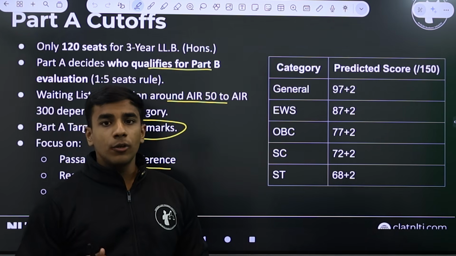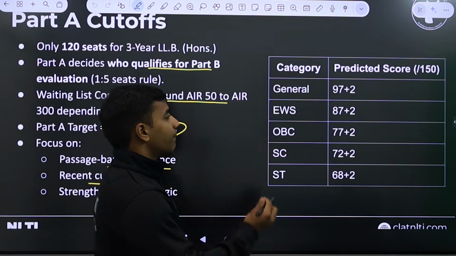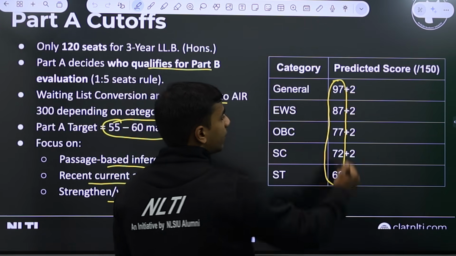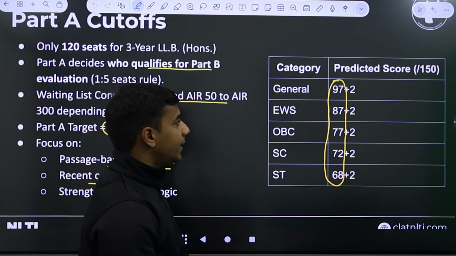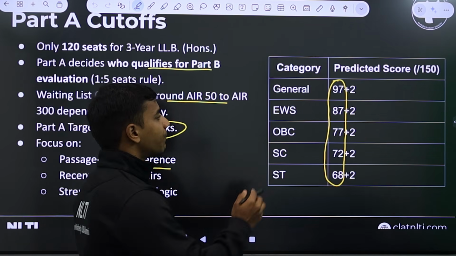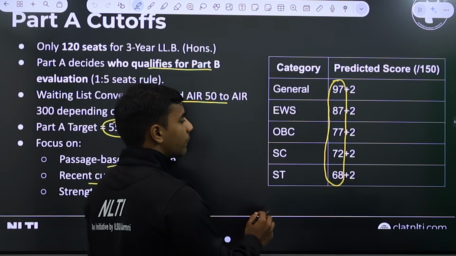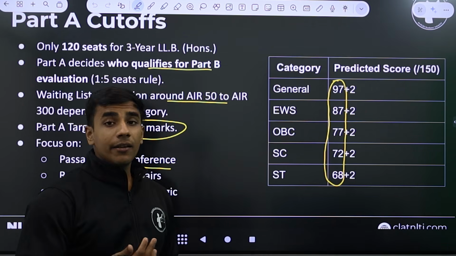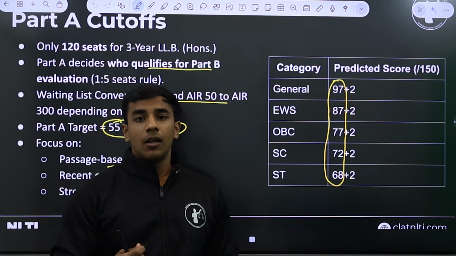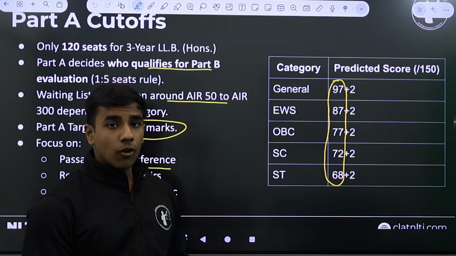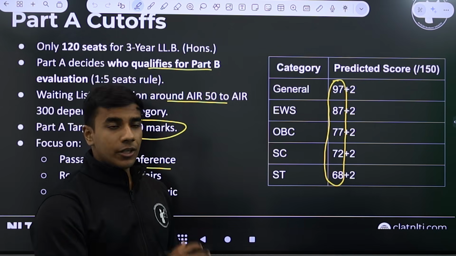Now, to talk about the total cutoffs that we are looking at, so these are the cutoffs that were there last year for the respective categories. Last year saw a cutoff of 97 for the general category. 97 is a total of Part A and Part B. 87 for EWS, 77 for OBC, 72 for SC, and 68 for ST. This year we are expecting or predicting a minimum increase of 2 marks. Can go up to 3 also, but a minimum of 2 marks for each of the categories.